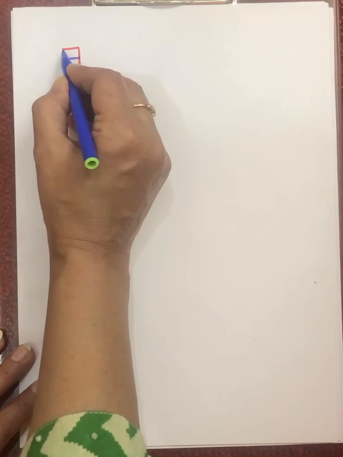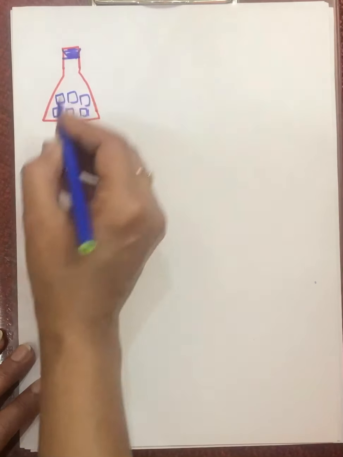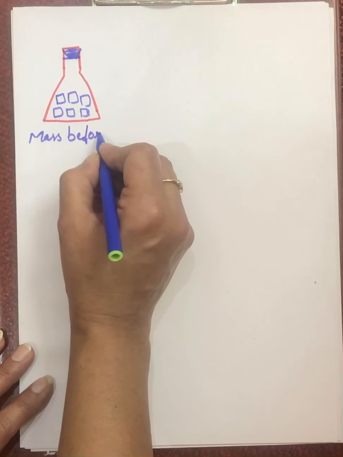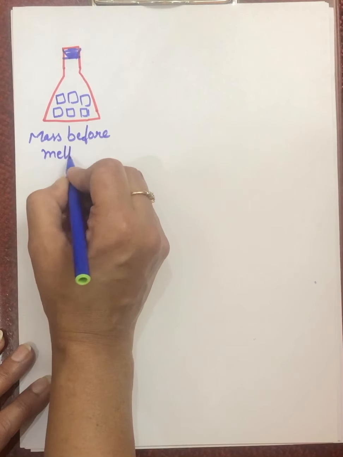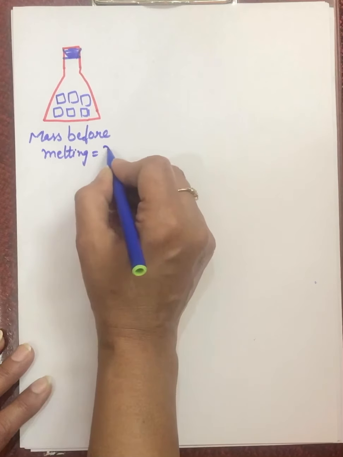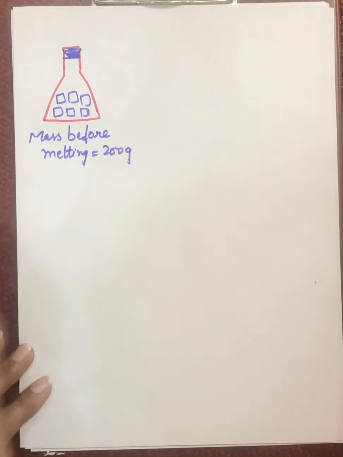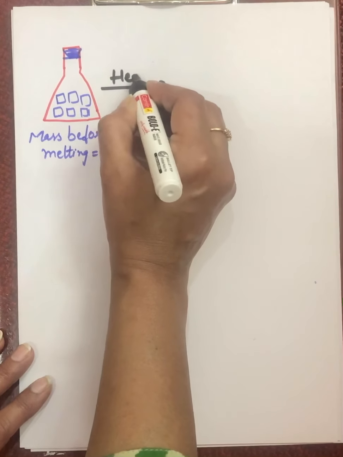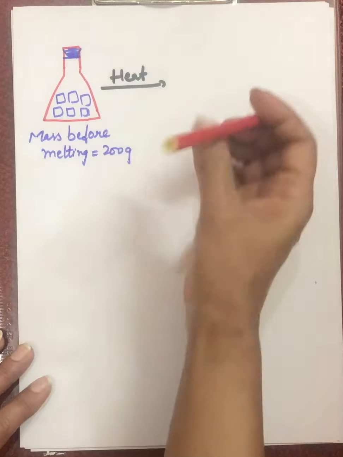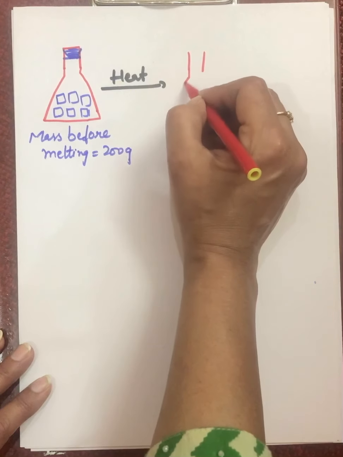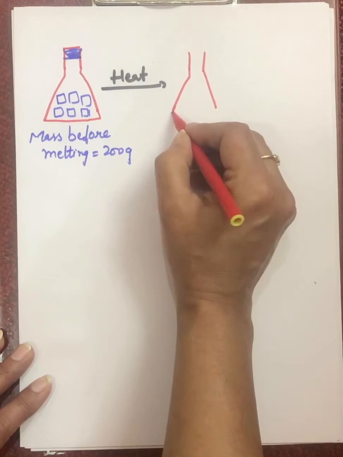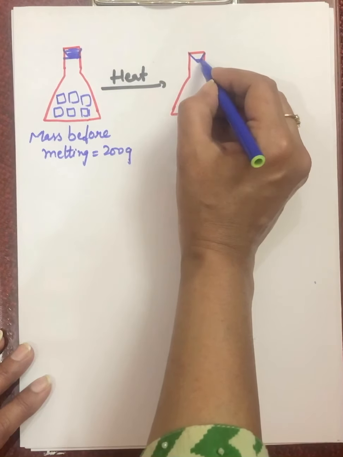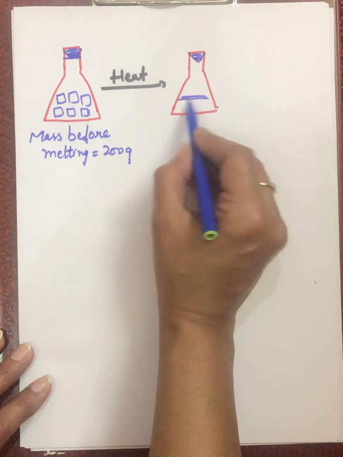So we have to weigh this ice mass before melting. We have to melt this ice. So before melting, let's say this is 200 grams. Now we will heat this flask. On heating, the ice will start melting and this will change to water.